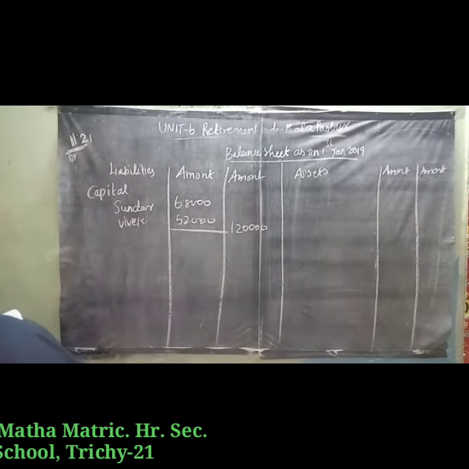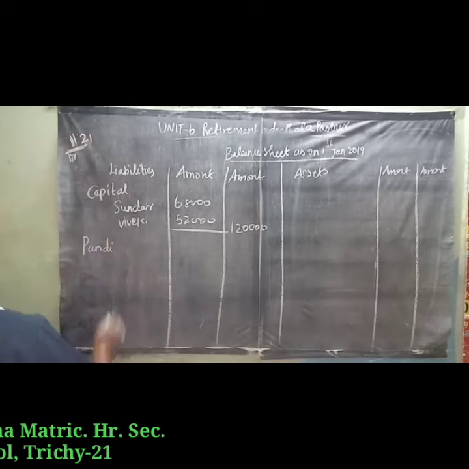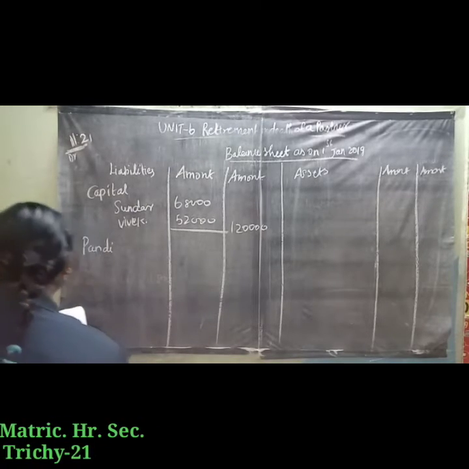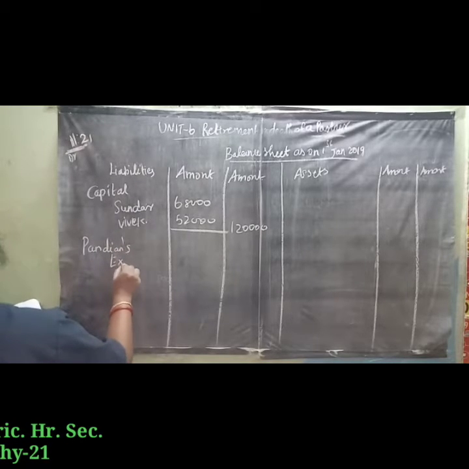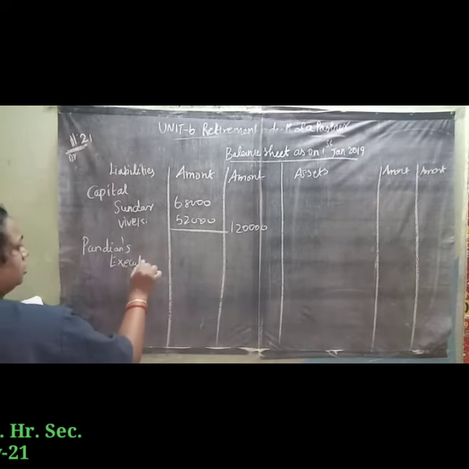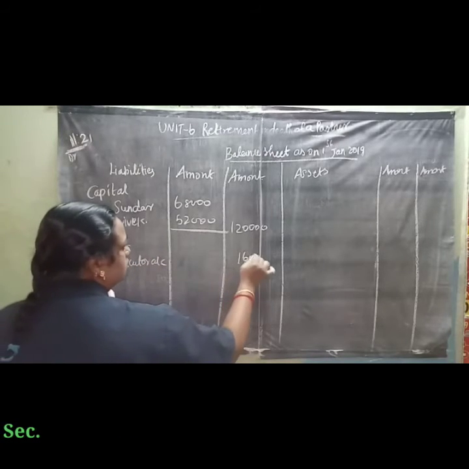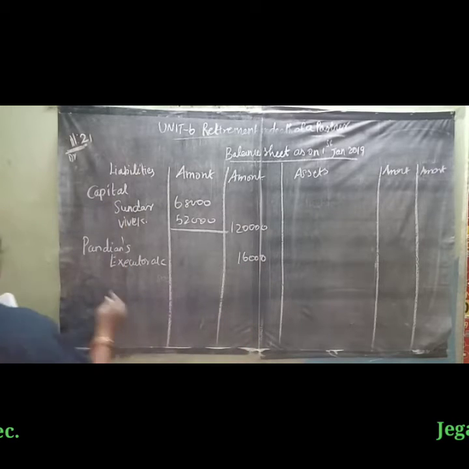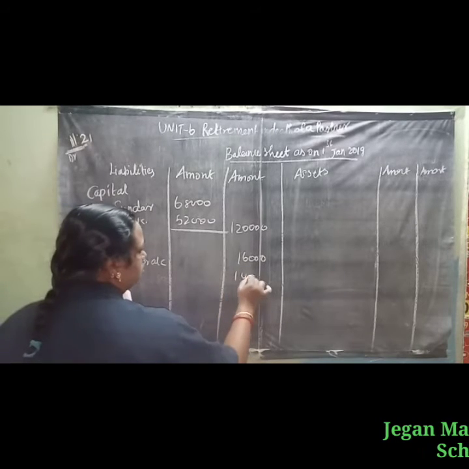Next, Pandian's executor loan amount we write on the liability side. So loan, you know that is a liability. Pandian's executor account 16,000. Next, creditors 14,000.